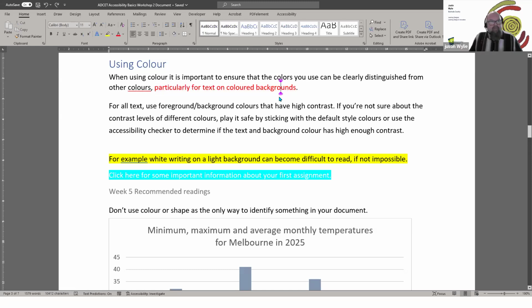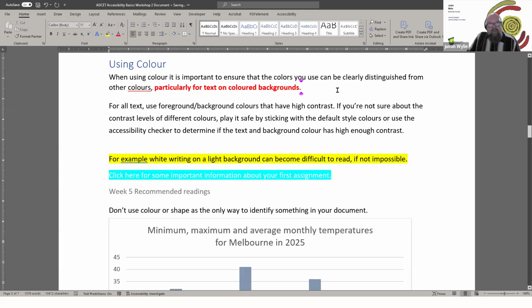And so when using colour, it's important to use colours that can be clearly distinguished from other colours, or in an example like this, if it's something important, I'd be bolding that as well, so that you're not just relying on colour alone to give the meaning or make it identifiable.